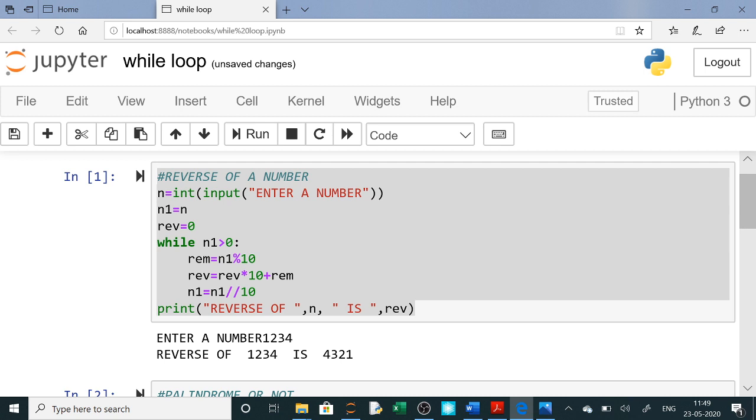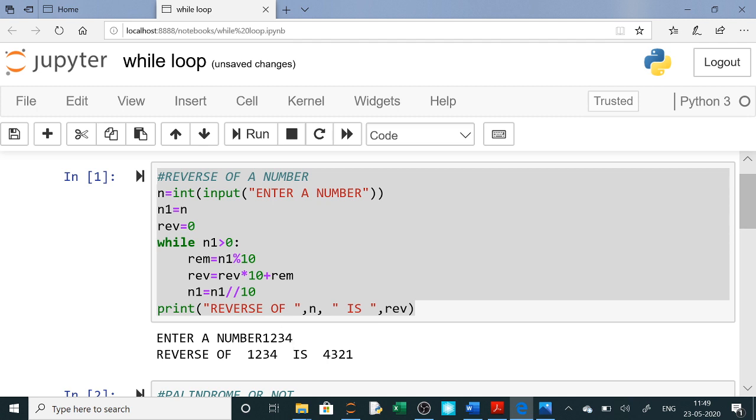So when you divide any number by 10, the last digit is your remainder, and except for the last digit, the rest is your quotient. Here you can see we are entering a number 1, 2, 3, 4. Now 1, 2, 3, 4 we have stored in n1 also. Rev is 0. Now till n1 is greater than 0, it will simply find the modulus. So modulus, obviously, is always the last digit. So 4 you have extracted.